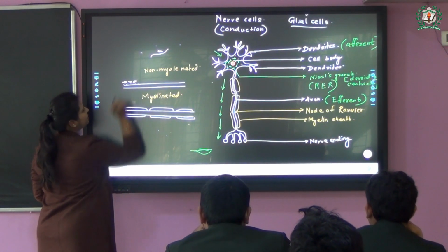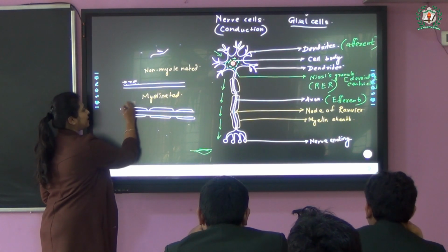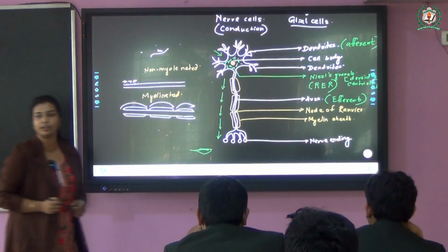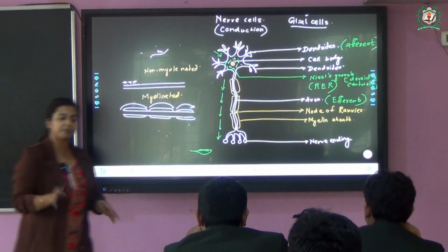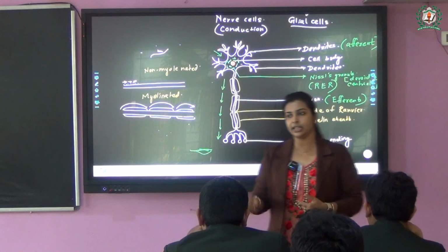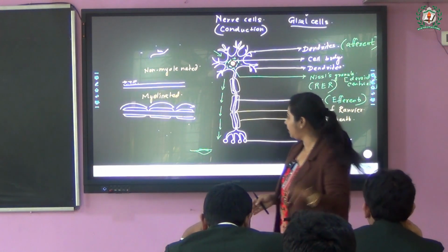But if we have a myelin sheath, then the nerve impulse transport occurs from one node of Ranvier to another node of Ranvier. So you can understand this is a much faster process. Where are they located, and what is their conduction? We'll discuss that just after this, when we come to the types.